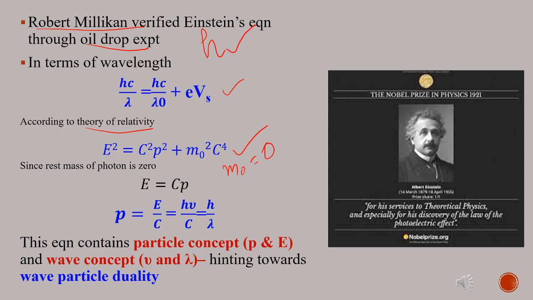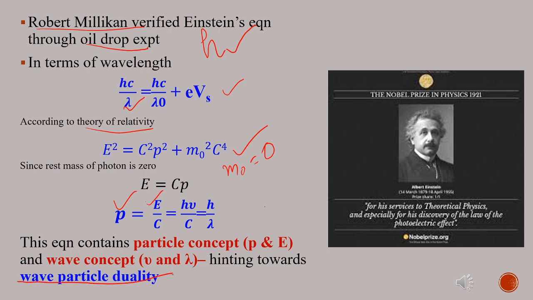Thus, we can notice that this equation contains particle concept, that is in terms of momentum and energy, and wave concept in terms of frequency nu and wavelength lambda, which gives us the first hint towards wave-particle duality or dual nature of matter.